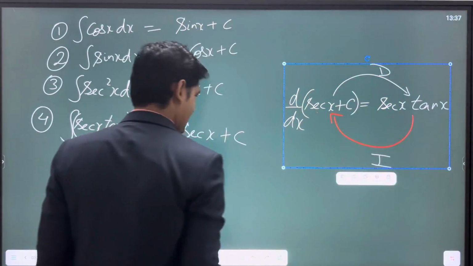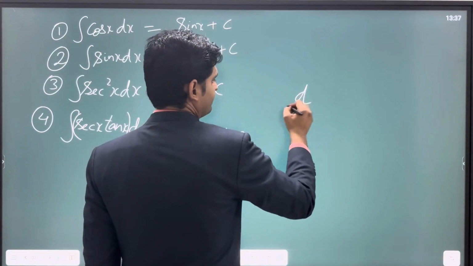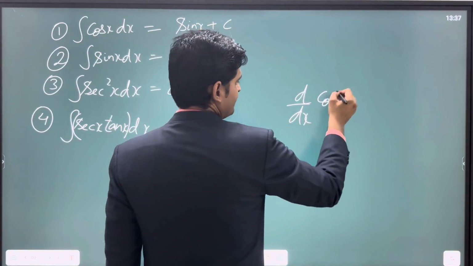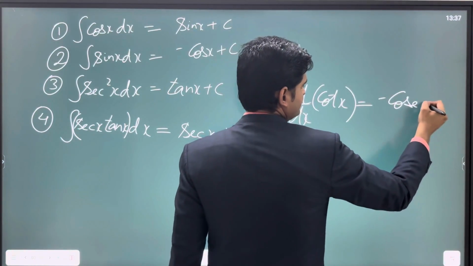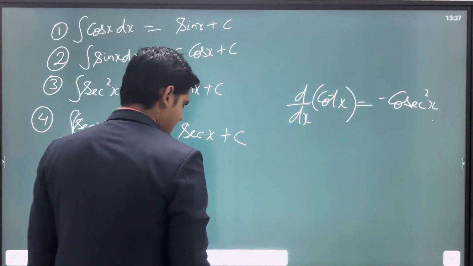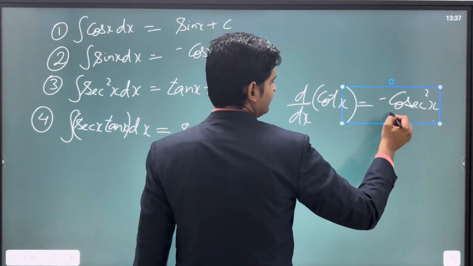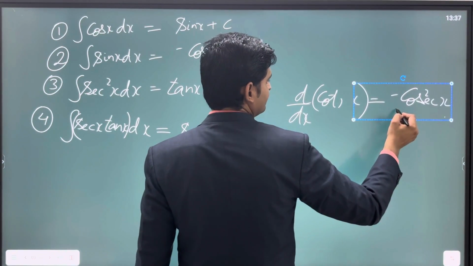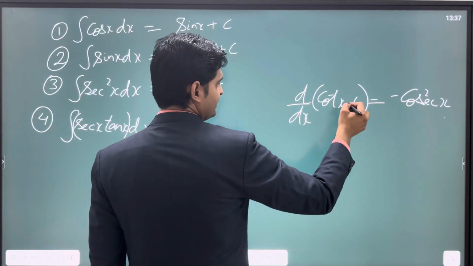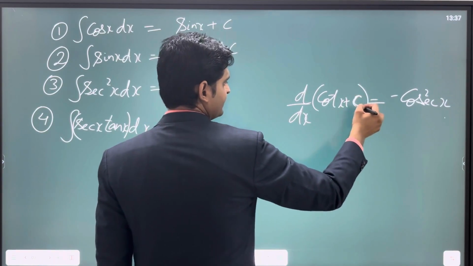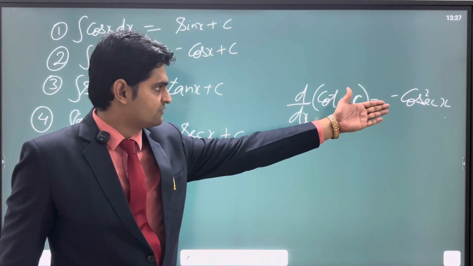When you talk about the derivative of cot x, we know that the derivative of cot x is minus cosec square x, right? We already know this. Now not just this, if I ask you to find the derivative of cot x with some constant, then again you will say the result will be the same, minus cosec square x only.